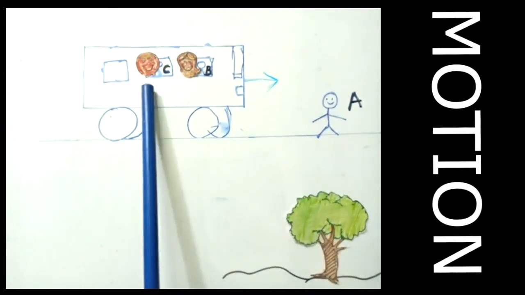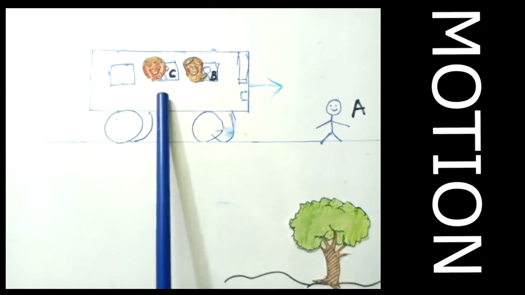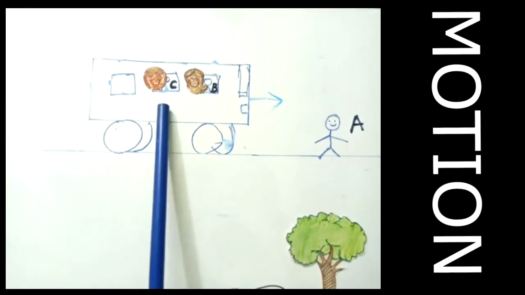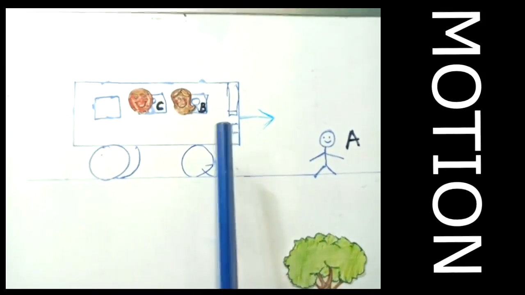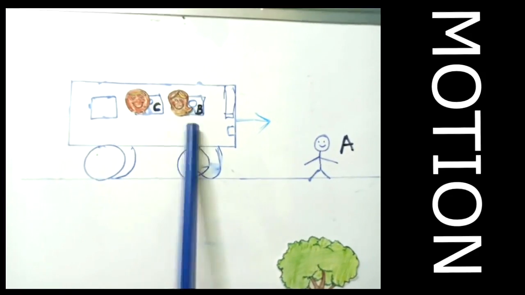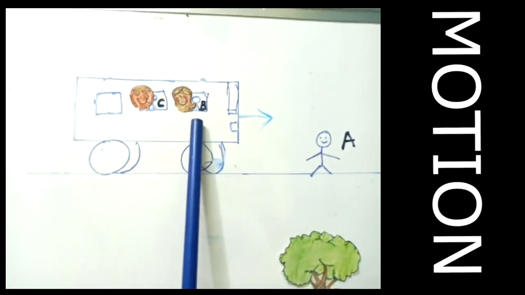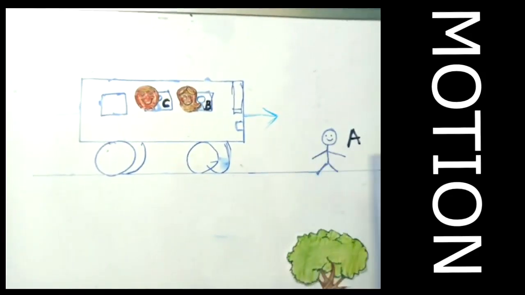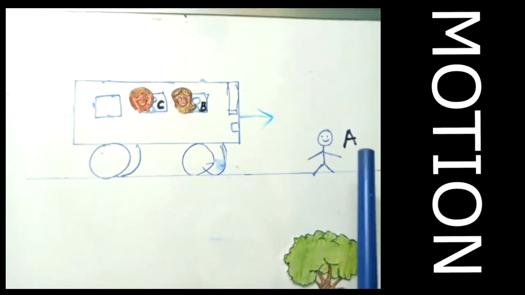A would see C moving in this direction. But what about B and C, irrelative of the surroundings? B will say that C is at rest. C will say that B is at rest because when they are sitting in the bus, the distance between them doesn't seem to be changing. So it is not very easy to define motion in an absolute way. It is a relative term.